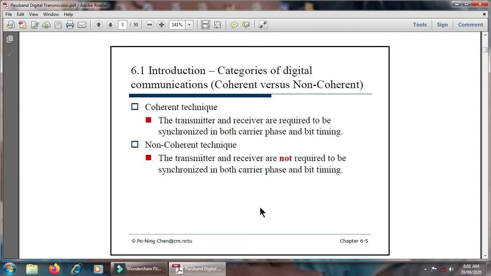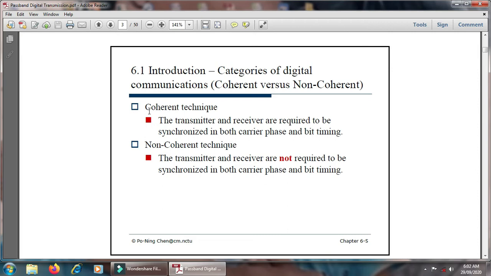In case of the coherent technique, the transmitter and receiver are required to be synchronized in both carrier phase and bit timing, which is called the coherent technique. In the non-coherent technique, the transmitter and receiver are not required to be synchronized in carrier phase and bit timing. Hence it is called the non-coherent technique.